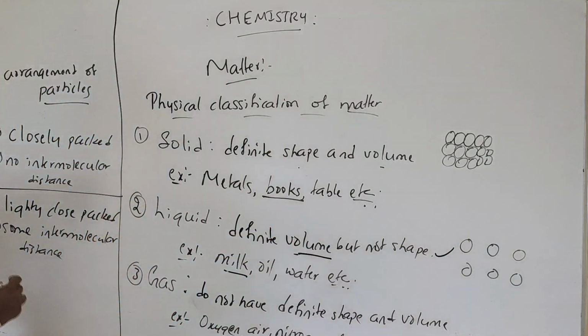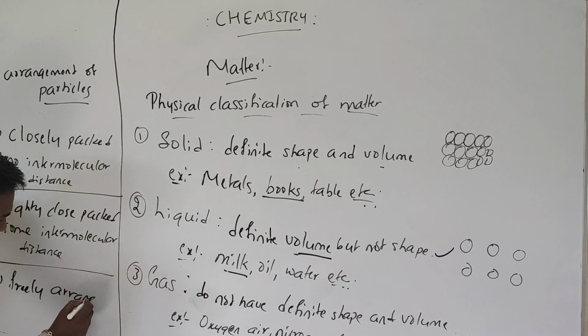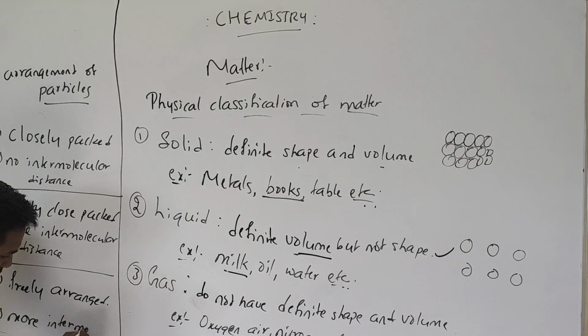Okay, and the last one is gases. In case of gases, the constituent particles are freely arranged, and there will be more intermolecular distance.